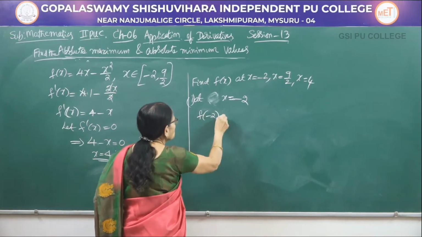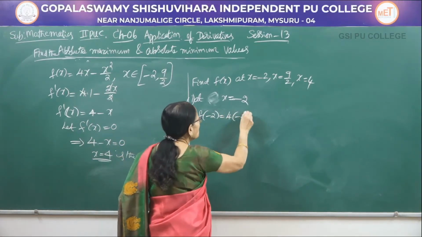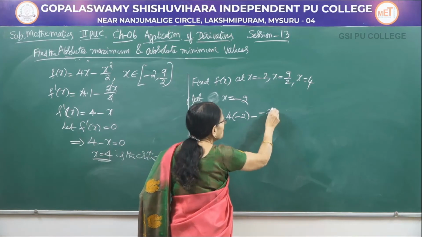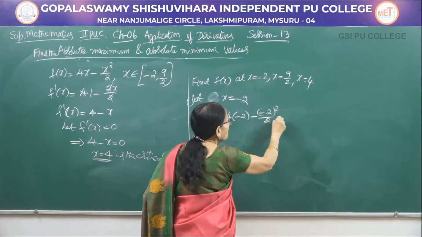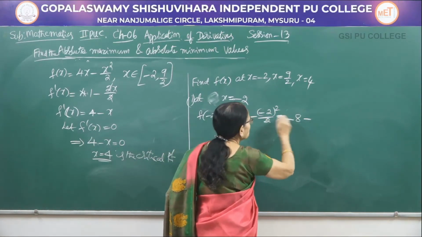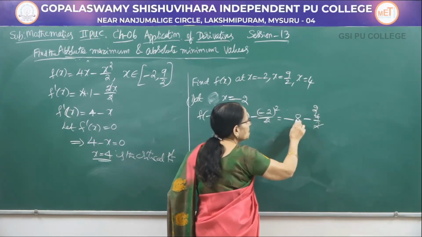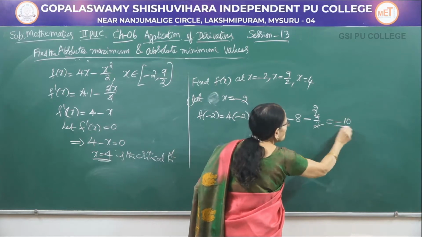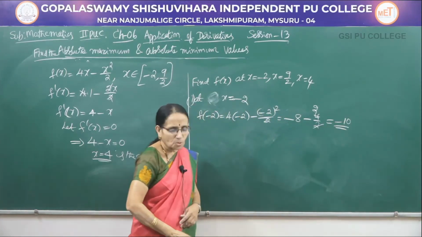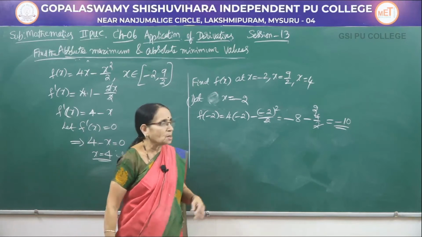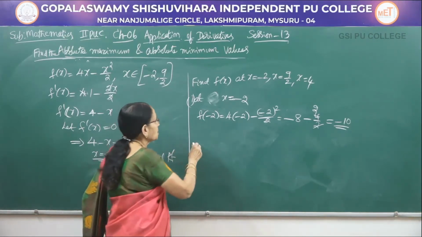f of minus 2 is 4 into minus 2 minus minus 2 the whole square by 2. That is minus 8, minus 2 square is 4 divided by 2. You can cancel: minus 8 minus 2, that is minus 10. So, this is the value of the function at one end point.